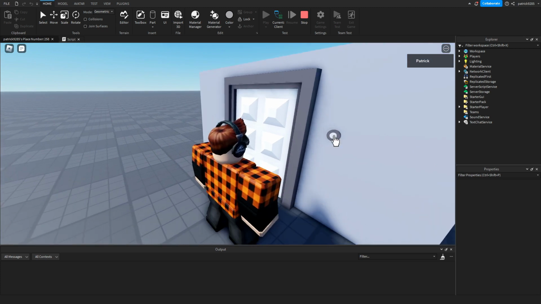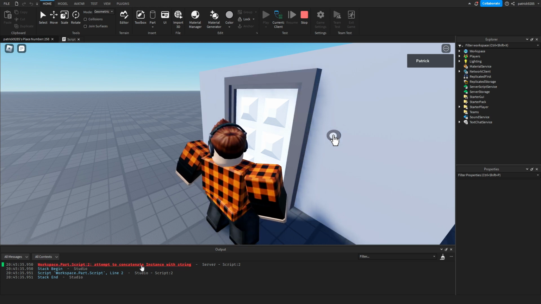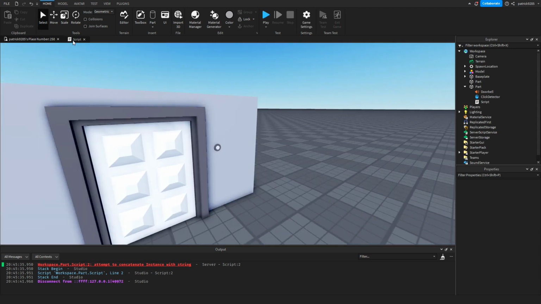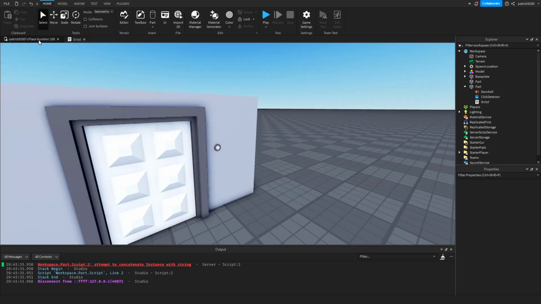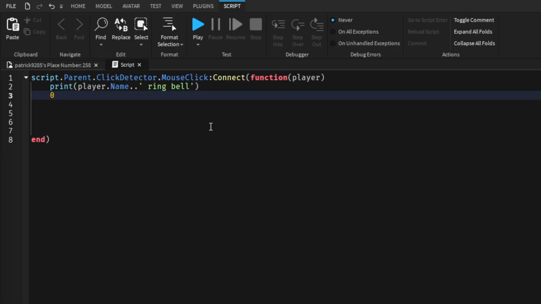Now let's go here. We can see that our cursor had changed, and when we clicked on it, we have an error: attempt to... oh, I know. Player.name. About that. Okay, it works now. Yep.